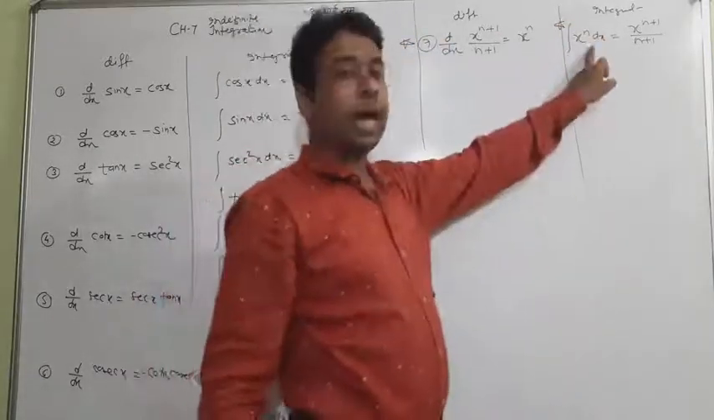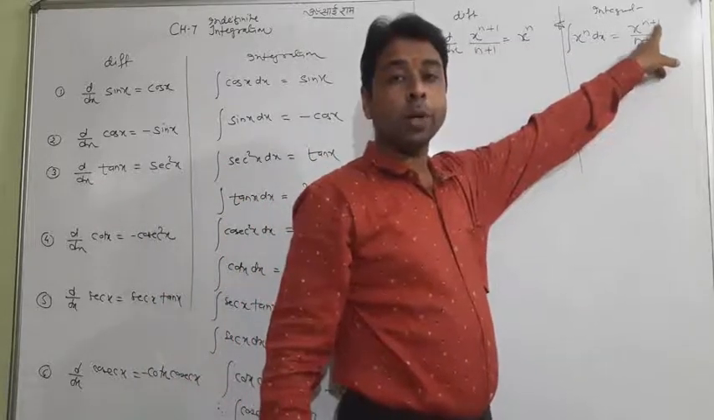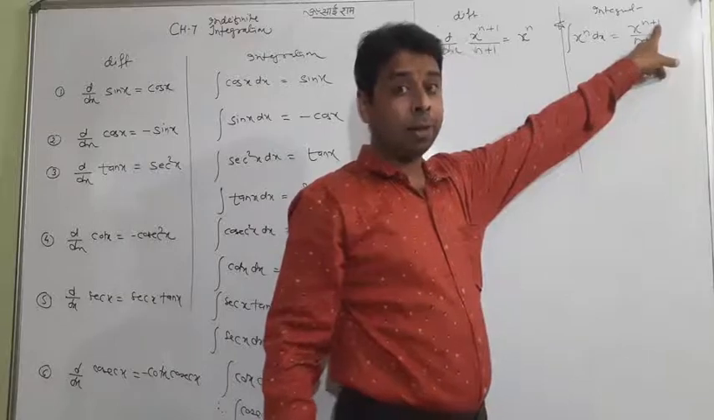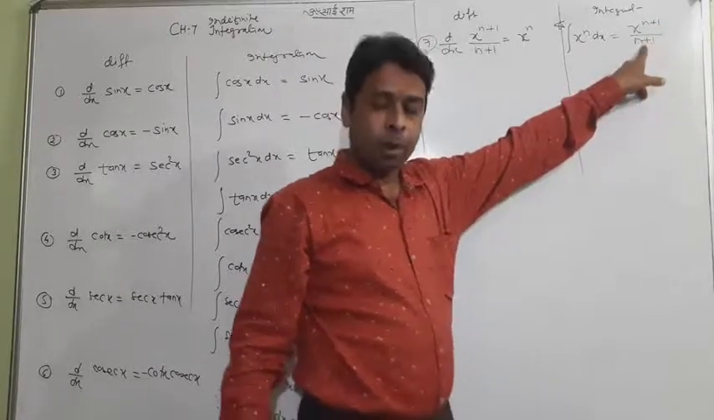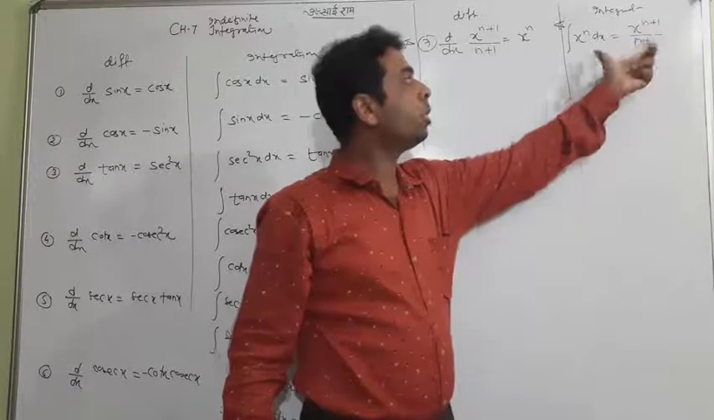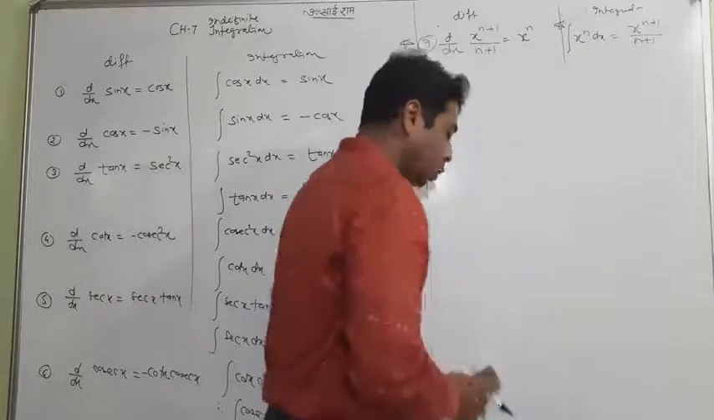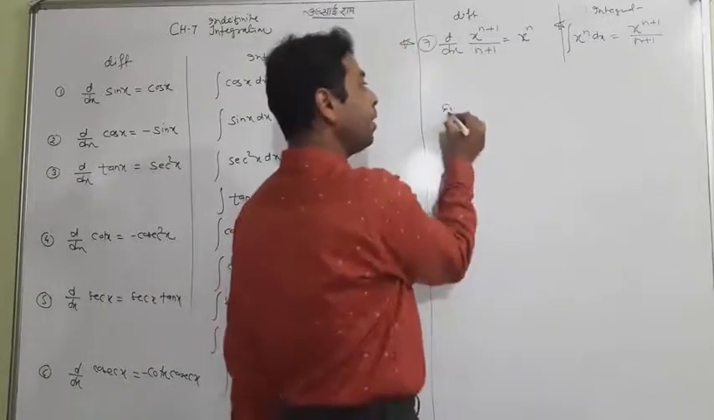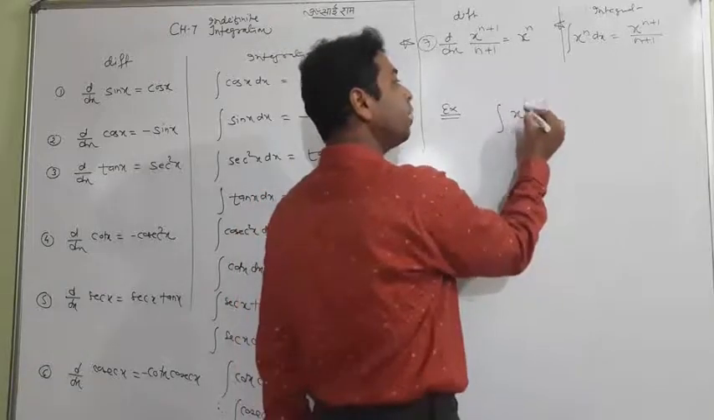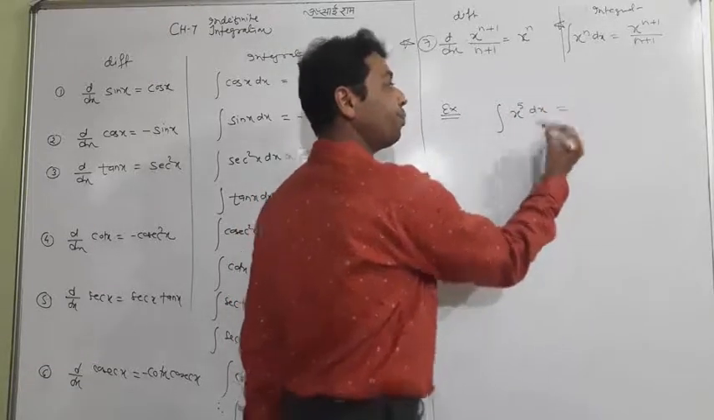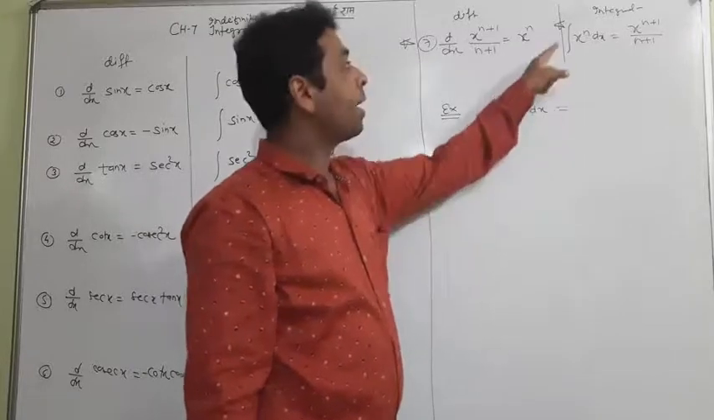The integration of x to the power n is x to the power n plus 1, meaning add 1 in the power, and write the same in the denominator. So this is the formula, and it is a very important formula. Why? Because when we do some examples, suppose I ask you what is the integration of x to the power 5. You have to follow only x to the power n.